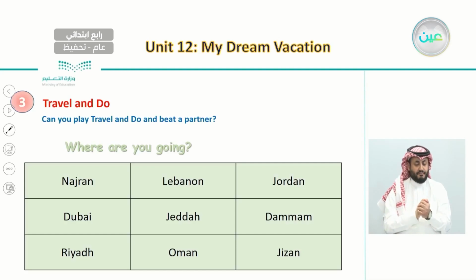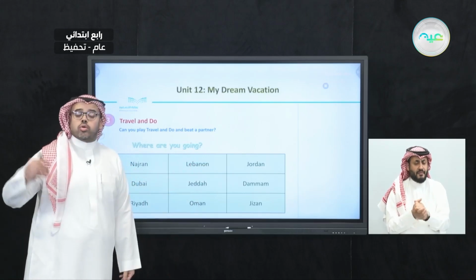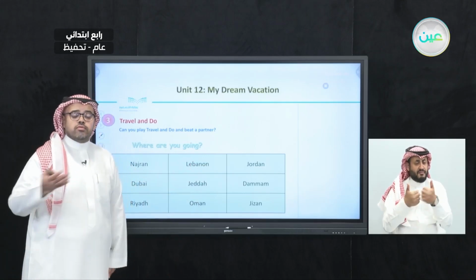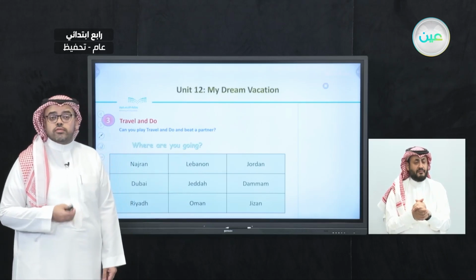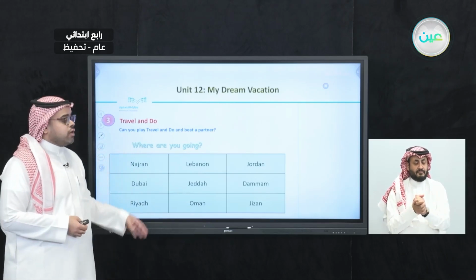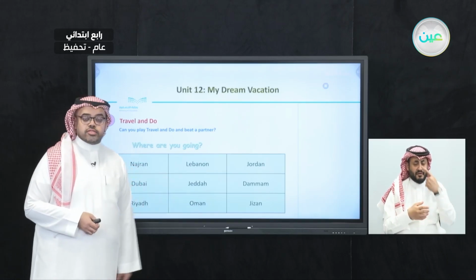On page 93, you can see an interesting game, which is Travel and Do. So what you're going to do here is play Travel and Do with a partner by answering 2 questions. Imagine that you and your partner, maybe your classmates, or one of your family members, or even one of your closest friends, gather around and have a look at this table.